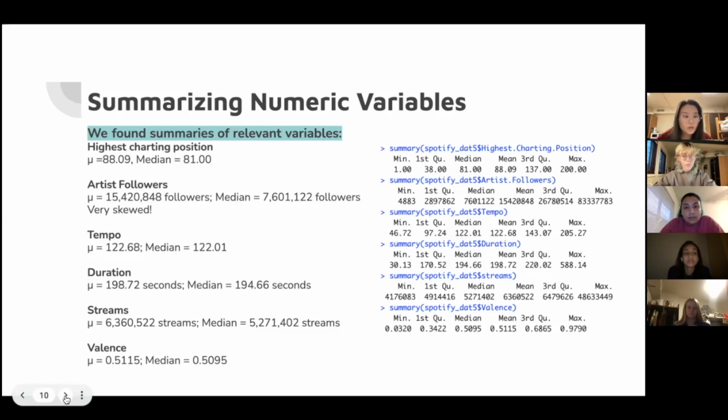skewed. And so when the mean is higher than the median, it's positively skewed. And so I was saying that artist followers is an example of a positively skewed distribution. In general, when the mean is lower than the median, it's negatively skewed.